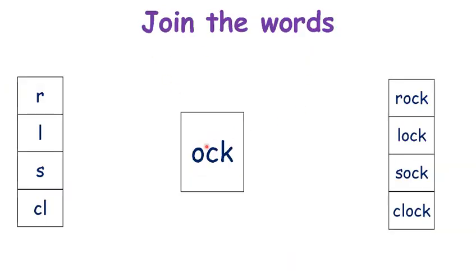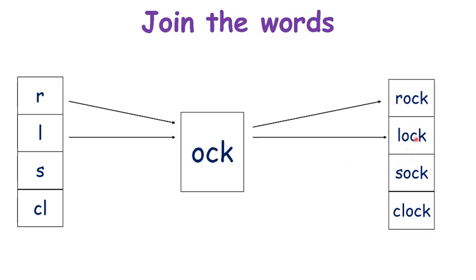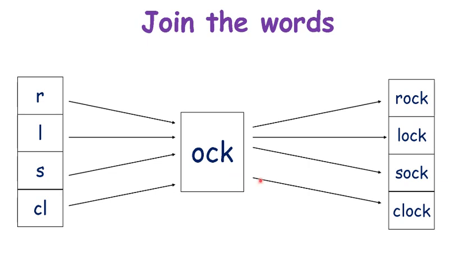Join the words. This is O, ka, ok. First one, R, ok, rock. Rock means pathor. O, ka, ok, L, ok, lock. Lock means tala. O, ka, ok, ok, sock. Sock means moja. Ka, la, kla, O, ka, ok, kla, ok, clock. Clock means ghori.